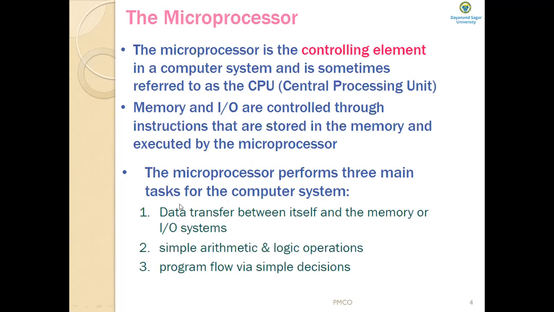Which are those three tasks? First is the data transfer between itself and the memory or input-output system. Second one is simple arithmetic and logical operations. Which are the simple arithmetic and logical instructions executed by the microprocessor? Addition, subtraction, multiplication, division, and logical operations such as AND, OR, NOT, negate, shift, rotate, and so on.